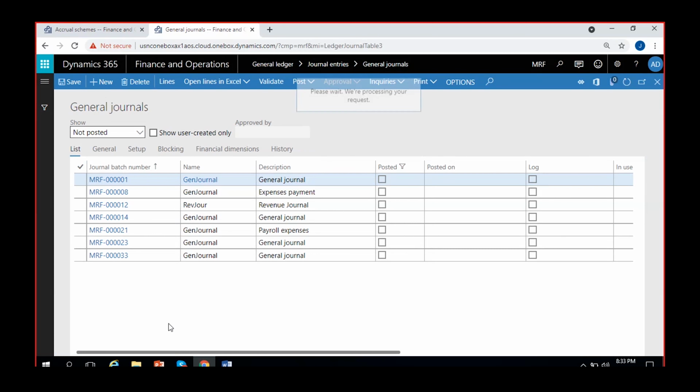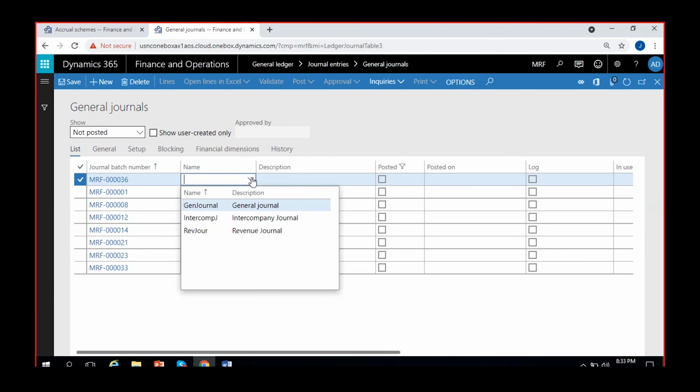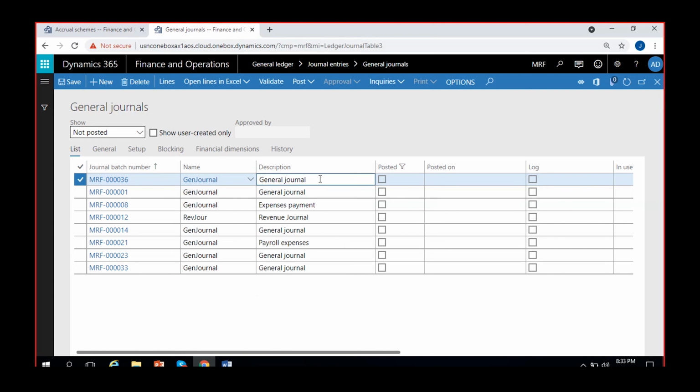Create a new journal. Select a journal name. Select journal. Give it as insurance expenses 2021. I just gave it like this. Go to lines.